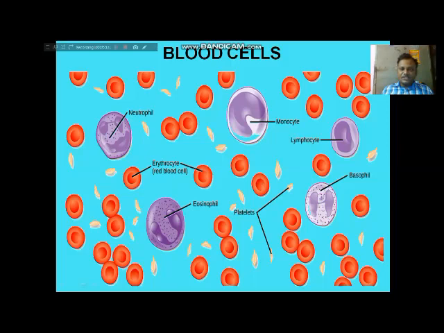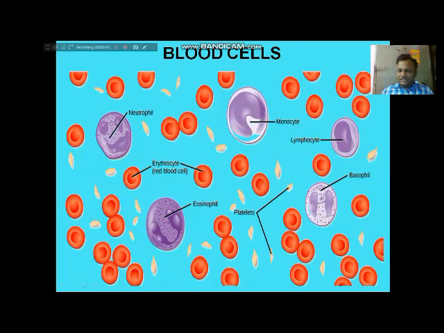And you can see these two, they do not have granule-like structures. That's why monocytes and lymphocytes are subtypes of agranulocytes.